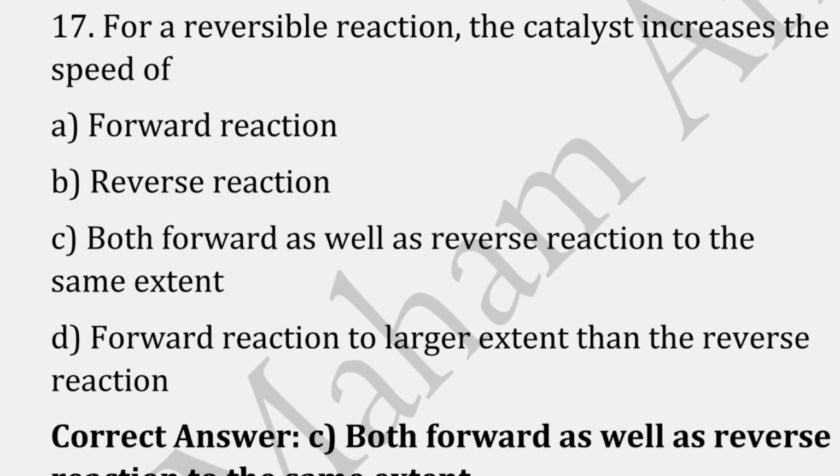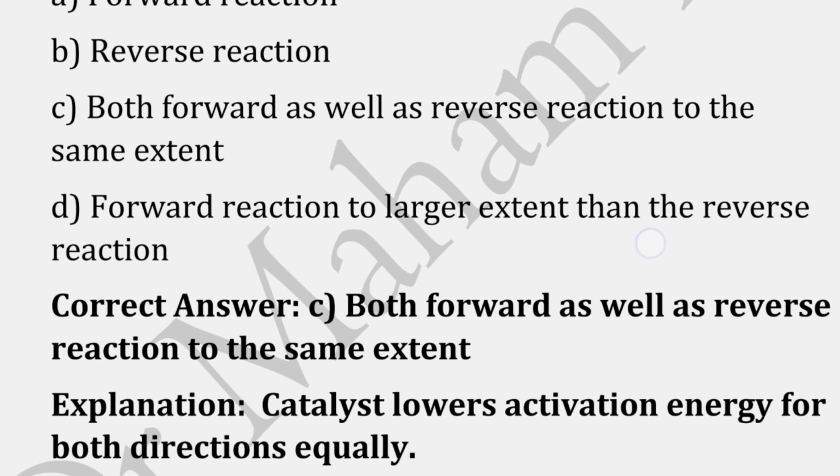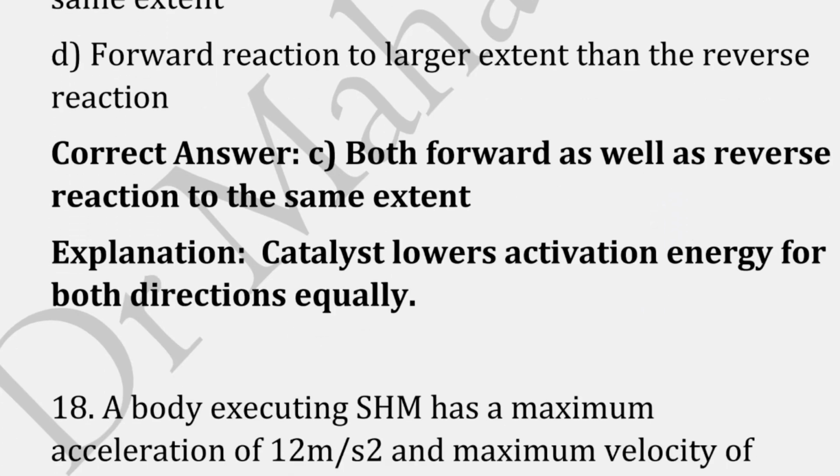For a reversible reaction, the catalyst increases the speed of, correct answer is option C, that is both forward as well as reverse reaction to the same extent. Because catalyst lowers activation energy for both directions equally.